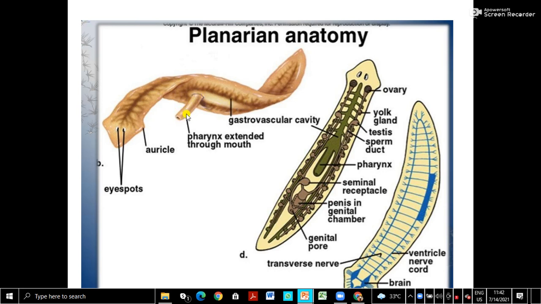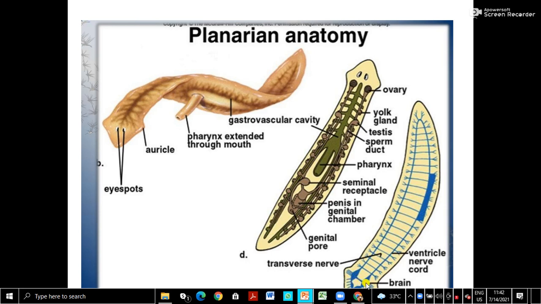The pharynx extends through the mouth and is connected to the gastrovascular cavity. Another advanced characteristic is the brain. It is not a true brain, but a group of nerve cells, a sort of brain, called ganglia.